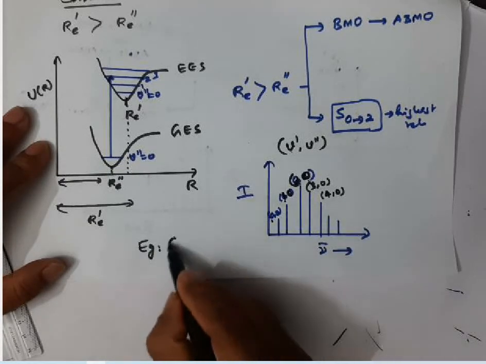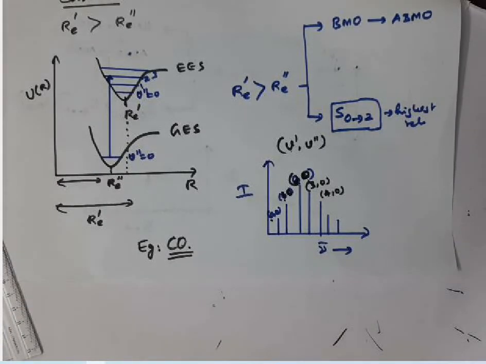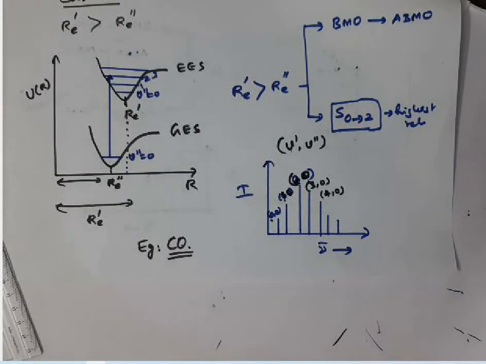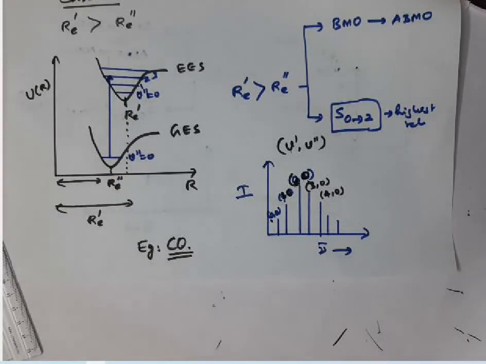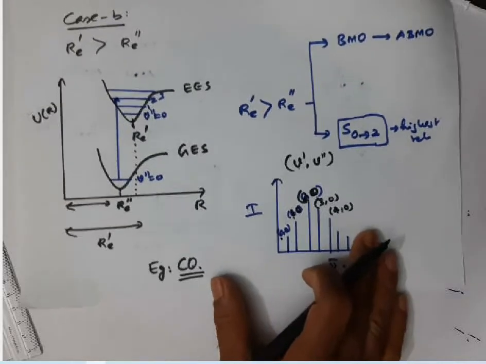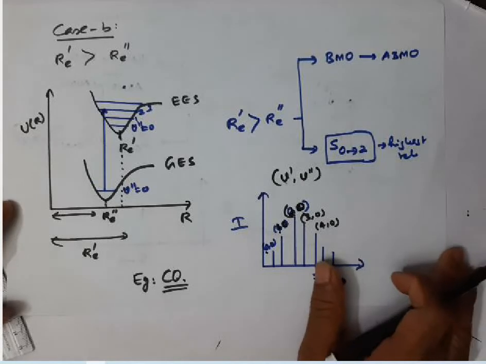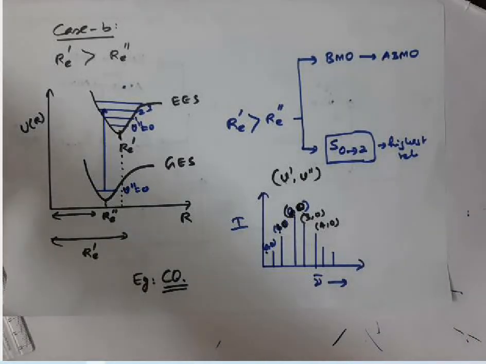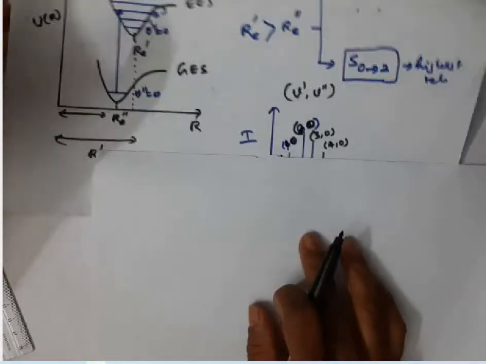This happens in the case of the carbon monoxide molecule. In the case of carbon monoxide, the excited electronic state has a higher equilibrium internuclear distance compared to the ground electronic state. This is case B. I will take the other case, case C. Let me show you in the next page. Let me take case C.